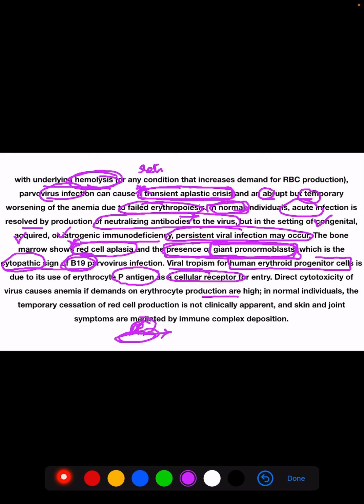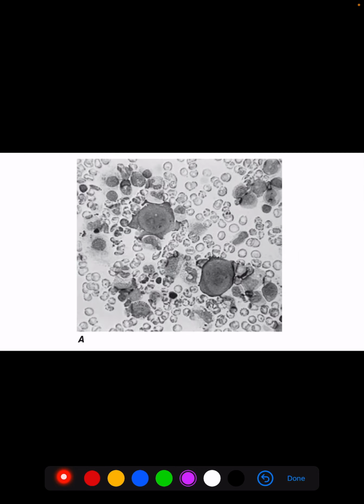Because of this, red blood cells are destroyed, and because of this direct cytotoxicity, the virus causes anemia if demands on erythrocyte production are high. In normal individuals, the temporary cessation of red cell production is not clinically apparent, and skin and joint symptoms are mediated by immune complex deposition. These are the giant pronormoblasts, which are a cytopathic sign of parvovirus infection.